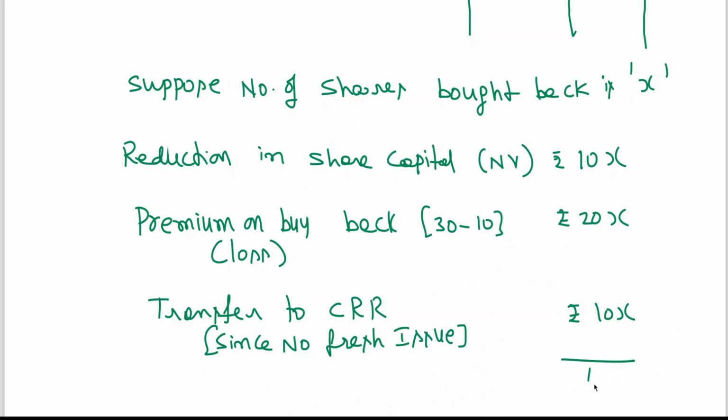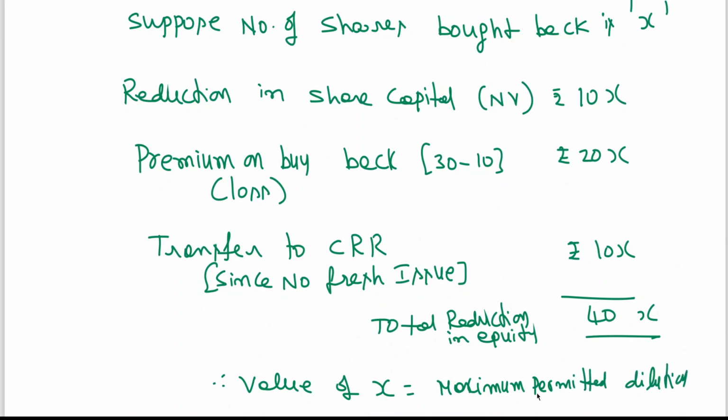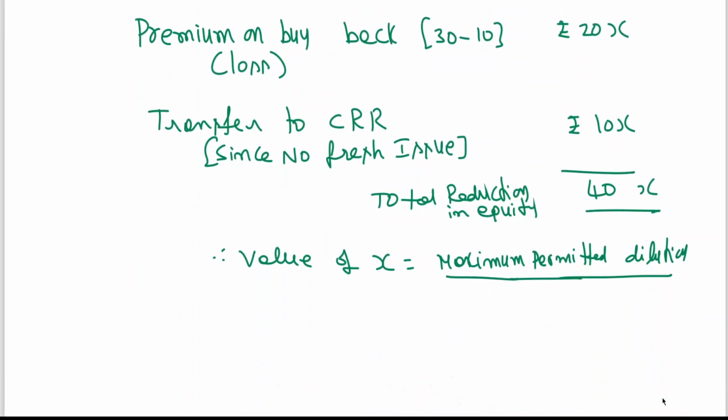So now, total reduction in equity. Therefore, the value of X is equal to the maximum permitted dilution divided by the total reduction in equity per share. Not offer price of buyback, sorry.